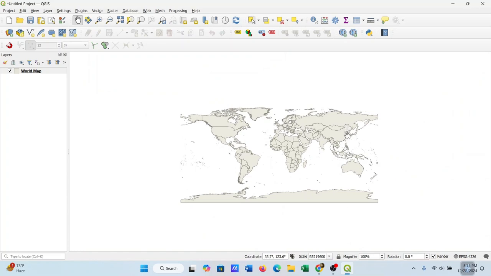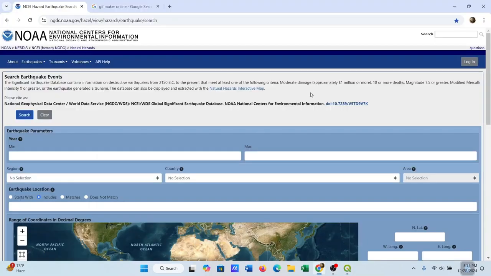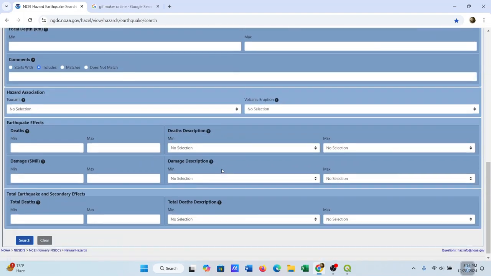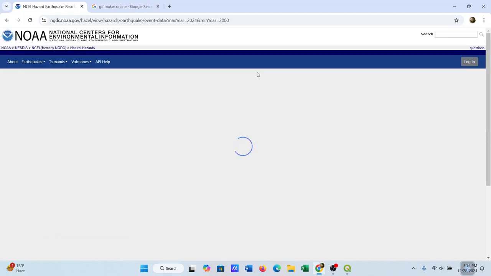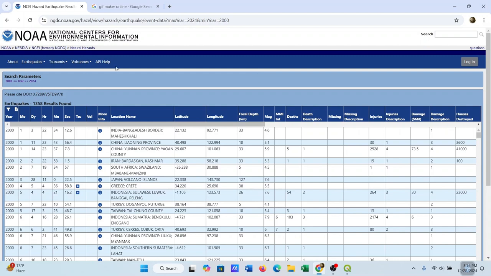Then to get the earthquake data, I will go to this website. I will provide this link in the description box, and then we have to mention the year. So for this project, minimum year 2000 and maximum year 2024, and then search. This is the data, and we will download this.